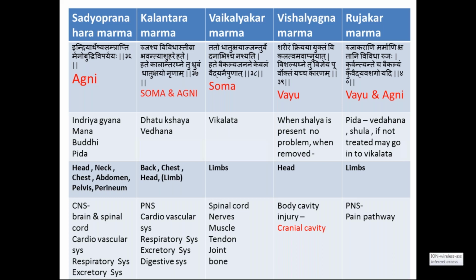Agni Guna. Because of Soma Guna, there is degrees, slowly degrees in the life. Slow degrees in the life means he may survive up to 1 month. He may survive up to what here? 1 month. But here, the effect of injury is Dhatukshaya and Vedana. So here, Dhatu means what?